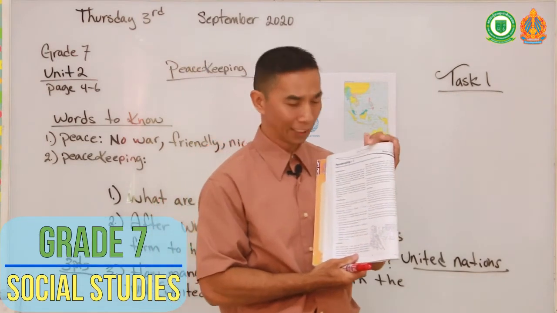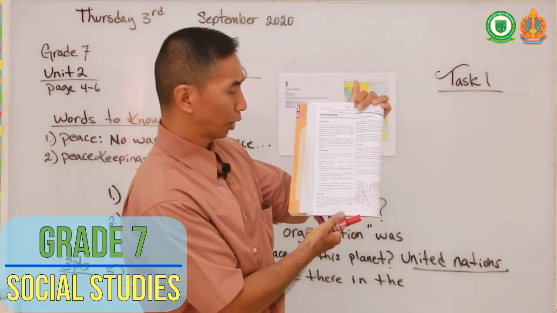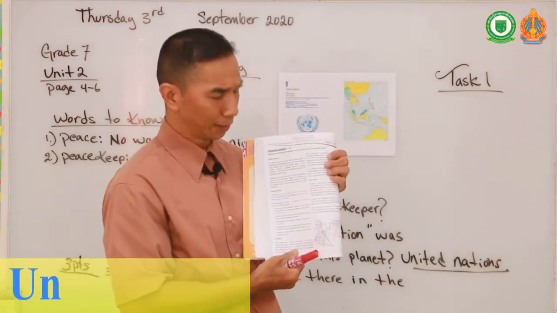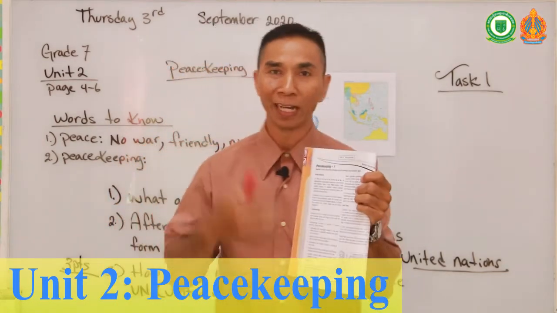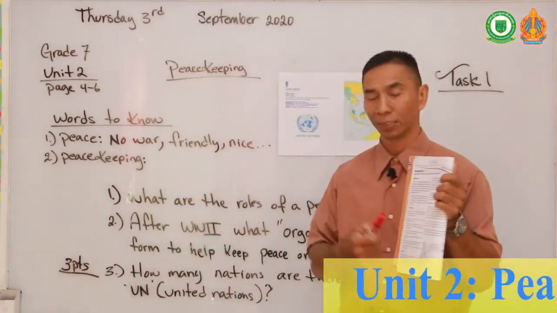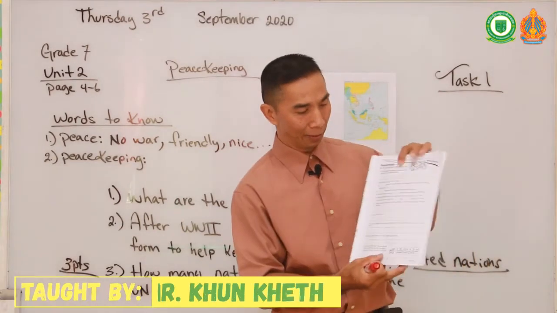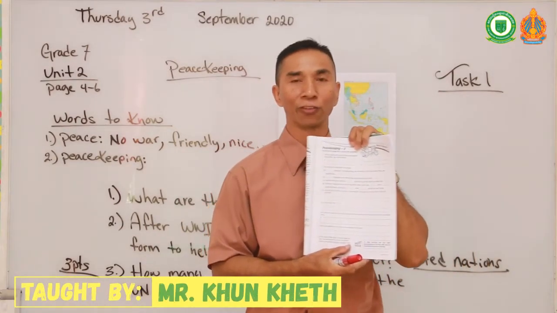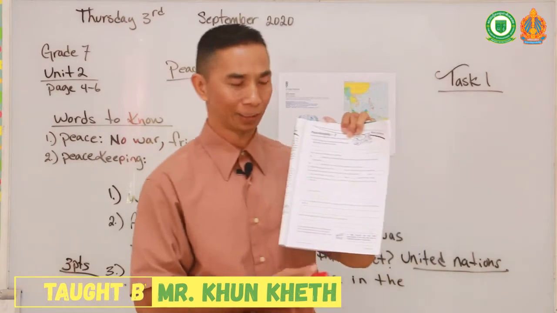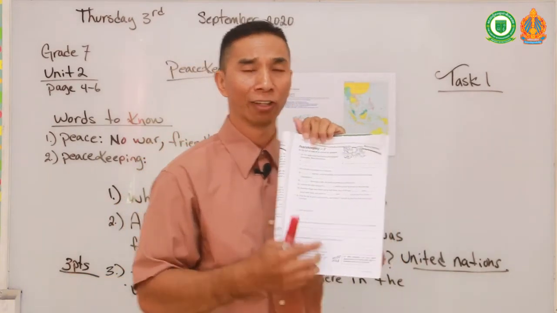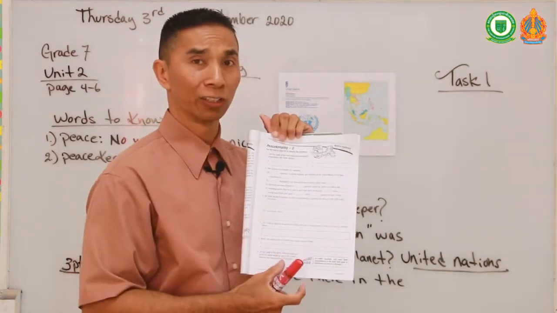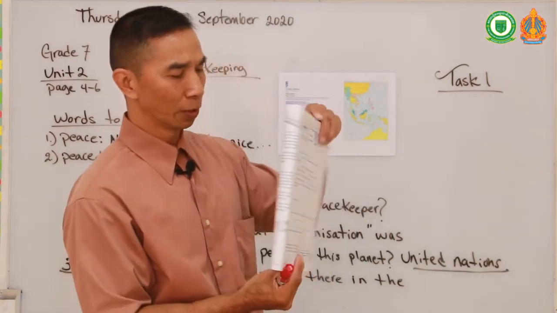But for your first task today, I want you to read the article on page 4, a brief description about East Timor and how the UN came and helped East Timor with their independence. And you can answer your questions on page 5. This is your first task. Your first task will be answering all the questions on page 5. Again, I will upload this page onto your Telegram post so you will know.